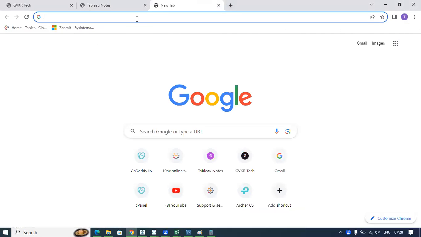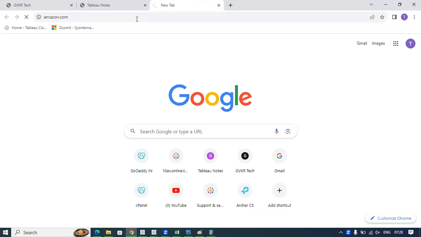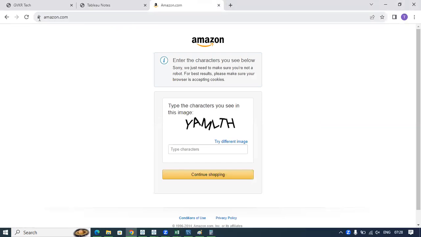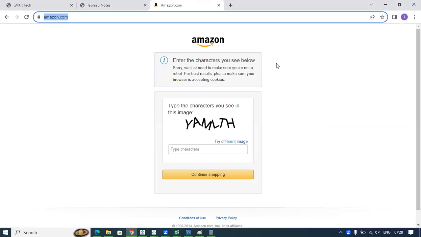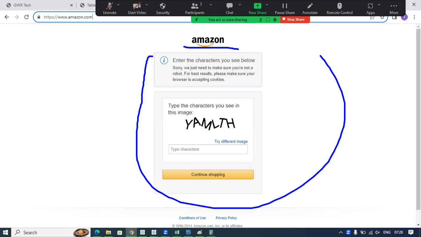So server means server can be accessed anywhere in the world. So for example, if I go to amazon.com, okay, so amazon.com is a server actually. So it can be accessed from anywhere in the world. So because of that reason, in this server, what is the information you have now? This is the information I have in my Amazon server.